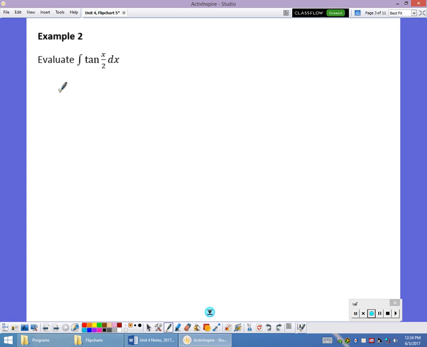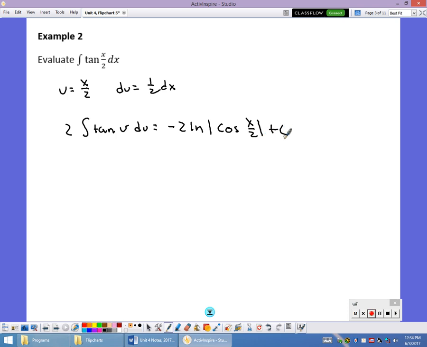The tangent of x over 2, so this time u is x over 2. Du is 1/2 of dx. Gets people a little bit confused sometimes. Now we're going to multiply both sides by 2 instead of multiplying by 1/2. So it's 2 times the integral of the tangent of u du, which is going to be negative 2 ln of the absolute value of the cosine of x over 2 plus c. Or the other way of writing it would be 2 ln of the secant of x over 2 plus c. Either one of those will work.